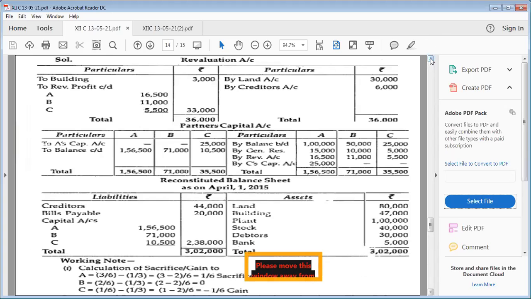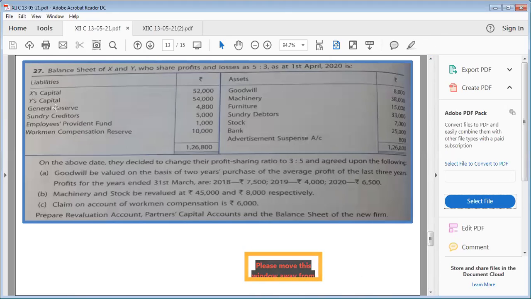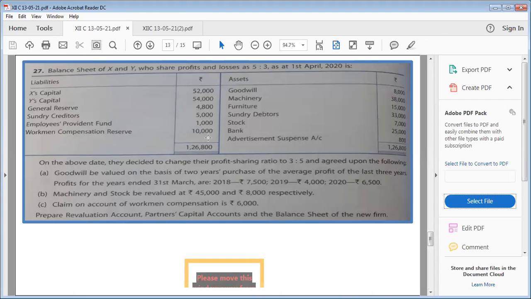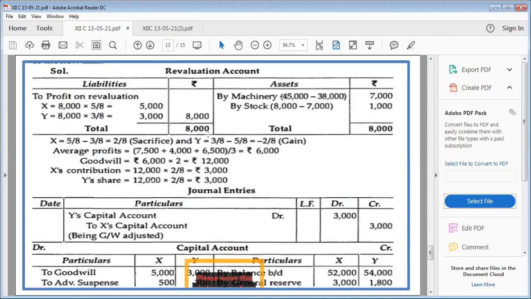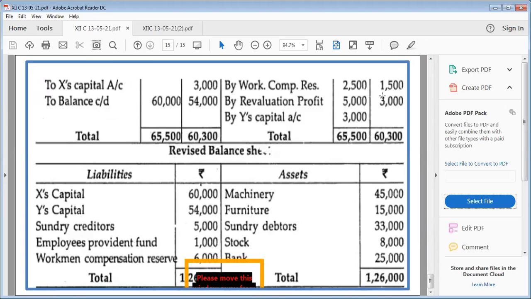Now the next item which was a special item inside the balance sheet on the liability side was WCR. The amount is 10,000. Because 10,000 is the total amount and the claim is 6,000, 10,000 minus 6,000, 4,000, will be distributed among the partners. Here it is. 4,000 we have distributed in their profit sharing ratio.